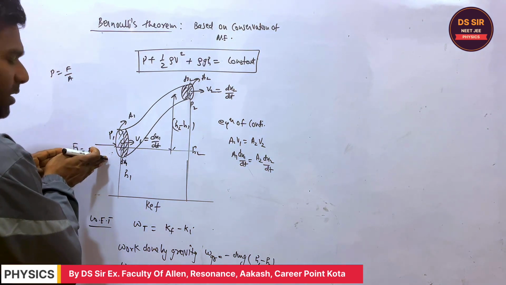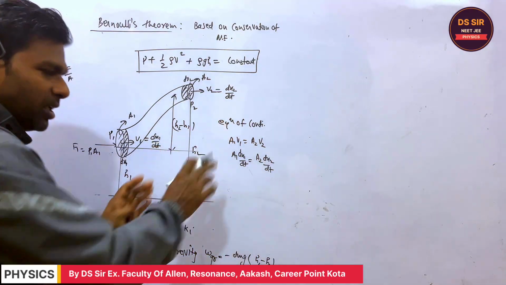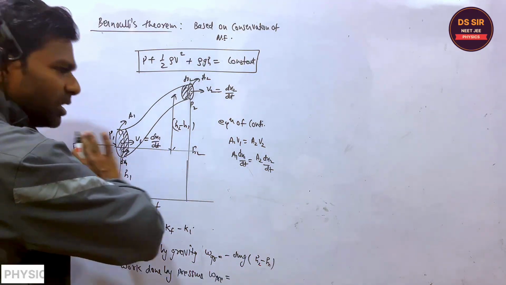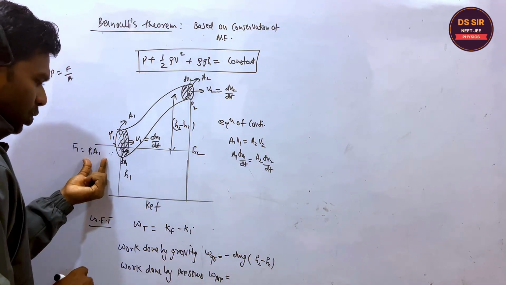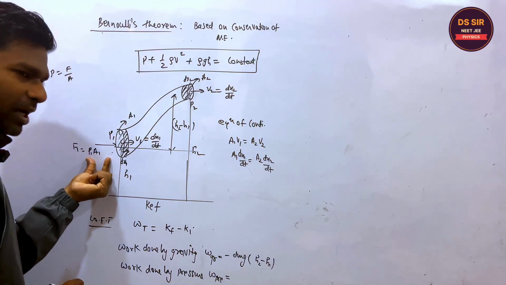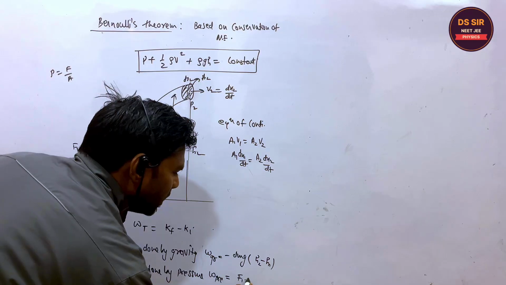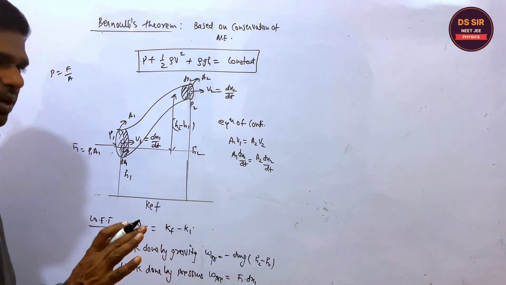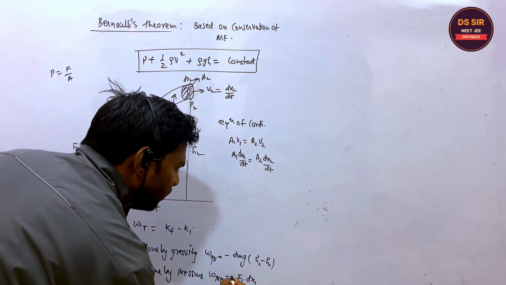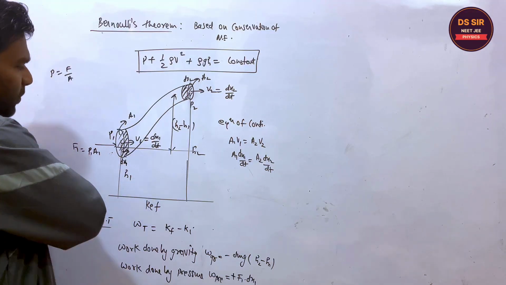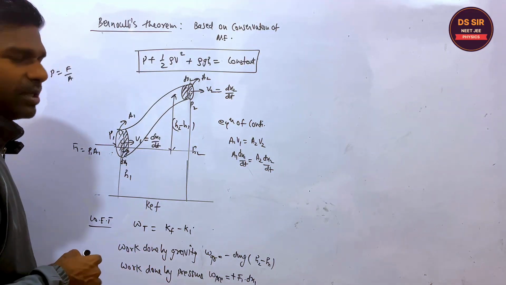On this side the force F1 is acting and the displacement is in this direction, so the work done by the pressure is F1 into dx1, and it will be positive, because force and displacement are both in the same direction.